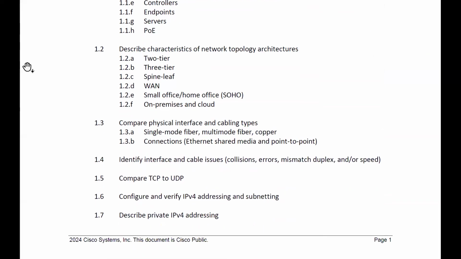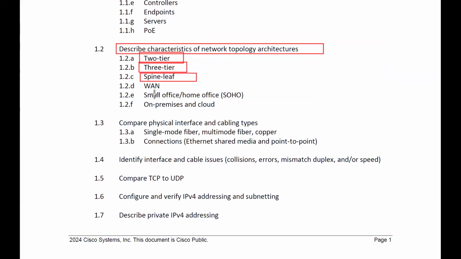Next, it says to describe the characteristics of network topology architectures. It means we need to understand how the devices will be connected and how the devices will be placed in a network. We have different types of architectures: two-tier architecture, three-tier architecture, spine-leaf architecture, wide area network, small office home office, and on-premises and cloud architectures, right? The two-tier and three-tier architectures are for when you have multiple devices, a large organization.